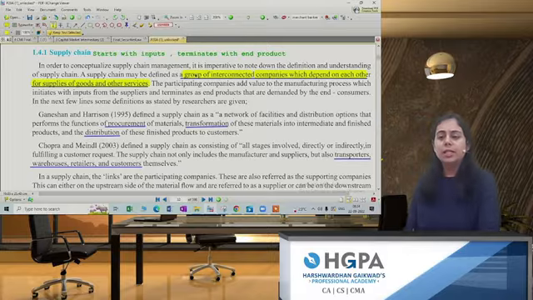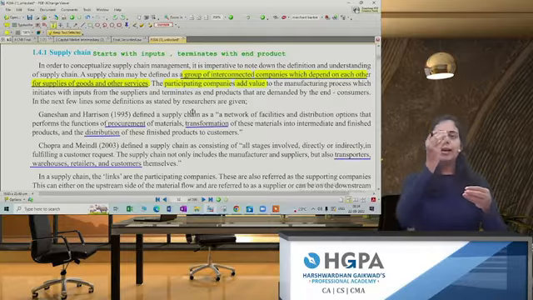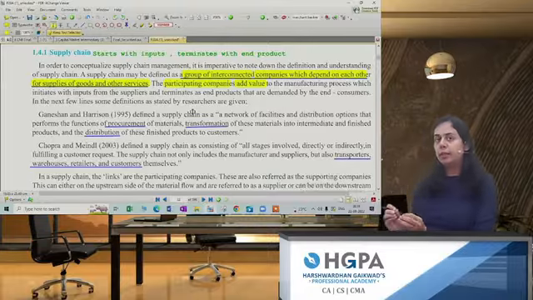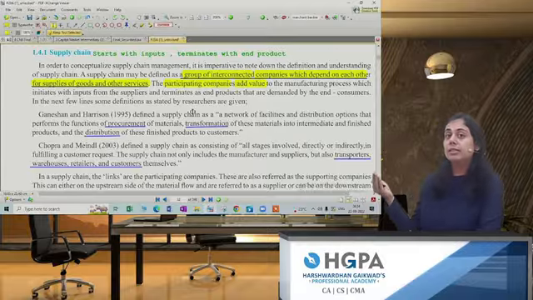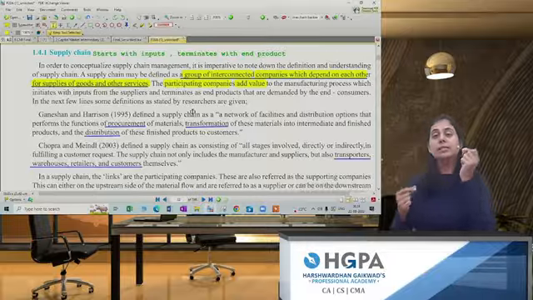What is supply chain? All the participating companies add value, and that is why it is also known as a value chain. Raw material comes, then a little value is added, intermediate goods are made ready, then to the intermediate goods a little value is added, final goods are made ready, then packaging is done on the final goods, and then those goods are distributed. So in each step there will be some kind of value that will be added.